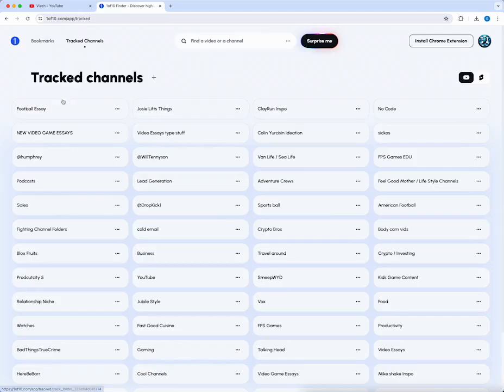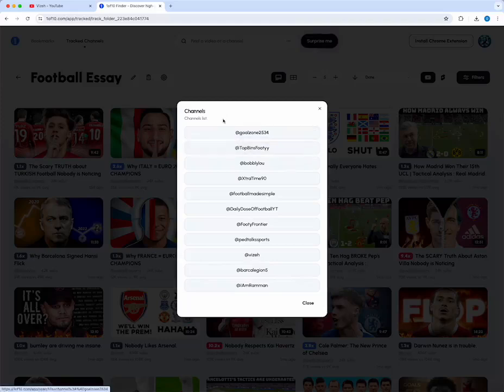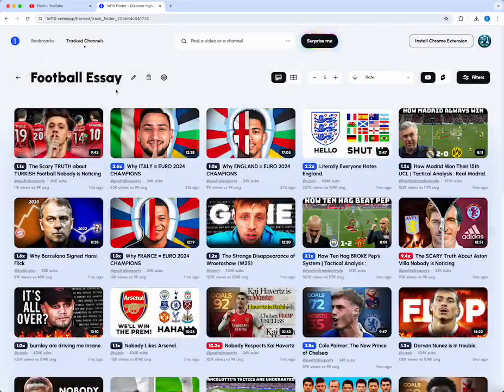And if we come over to track channels here and go to football essay, this is one that I created earlier. If we have a look down here, what I've essentially done is added a load of the competitors from this niche into one track channel folder. This will then pull up all of their outlier videos from all the different channels in one place, which is super helpful for quickly trying to get an idea of the sort of content that's working within a niche.